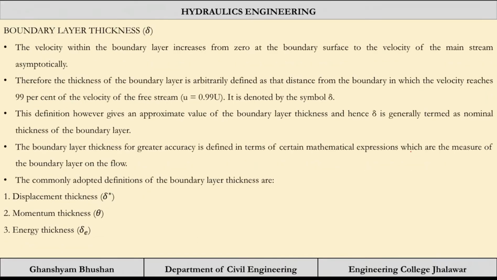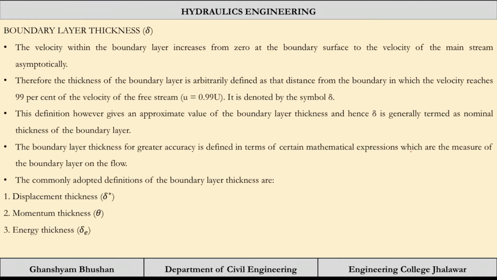This definition however gives an approximate value of boundary layer thickness, and hence delta is generally termed the nominal thickness of the boundary layer. This is a definition given by scientists that 99% is random. It could have been 100% also, it could have been 80% also. So it is a nominal thickness of the boundary layer.